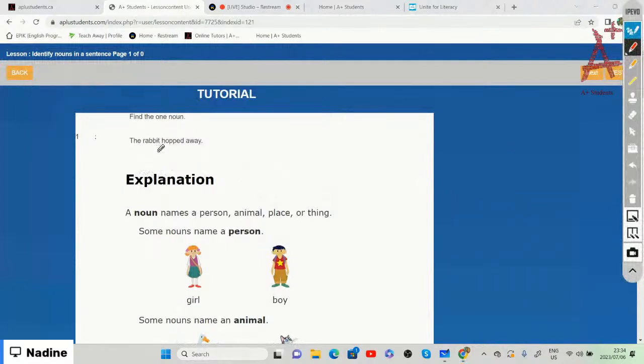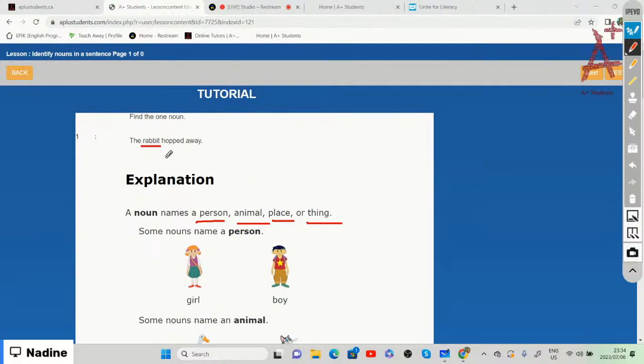All right, now it says that we need to identify nouns within a sentence. The rabbit hopped away. We need to find one noun within that sentence. Once again, a noun names a person, an animal, a place, or a thing. So we're going to choose the correct one, which is the rabbit.